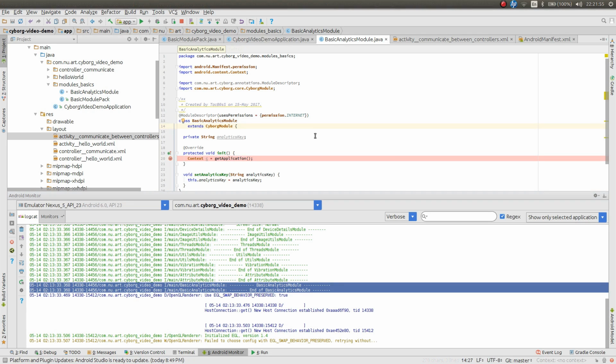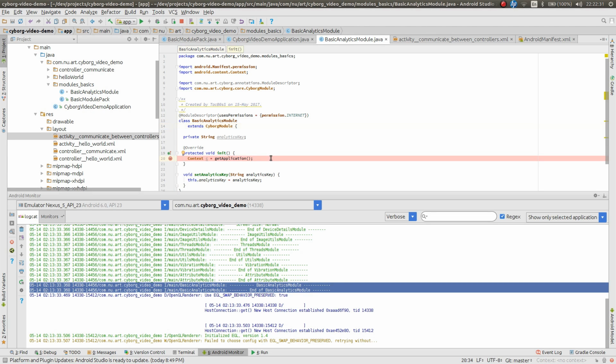I already said that singleton is a bad pattern for Android. So what is this module? How many instances of this module do we have? How do you access the module and how do you use it? So let's start by example.